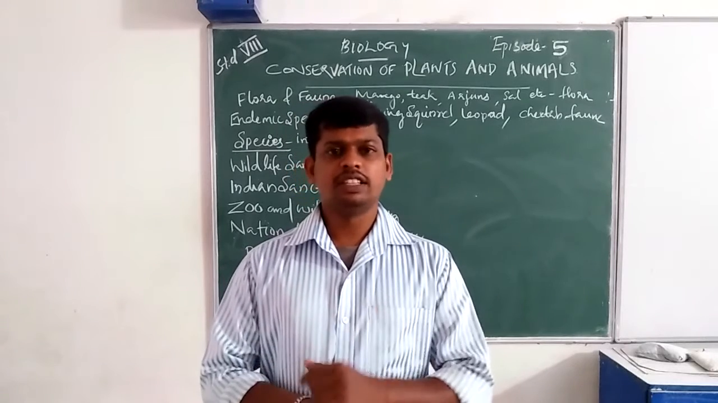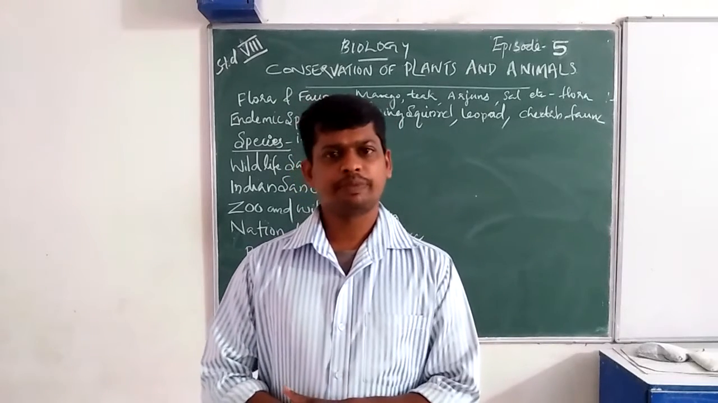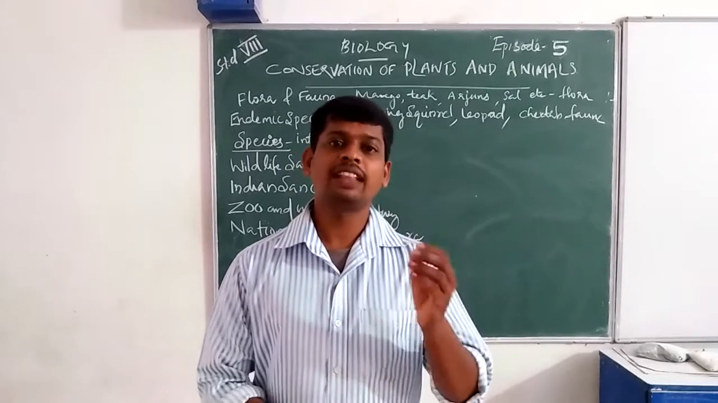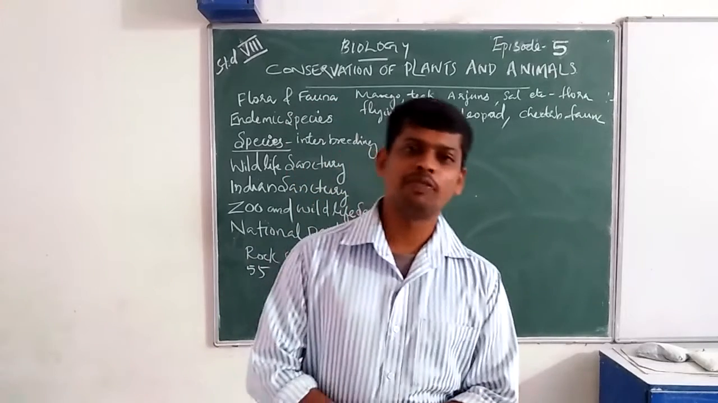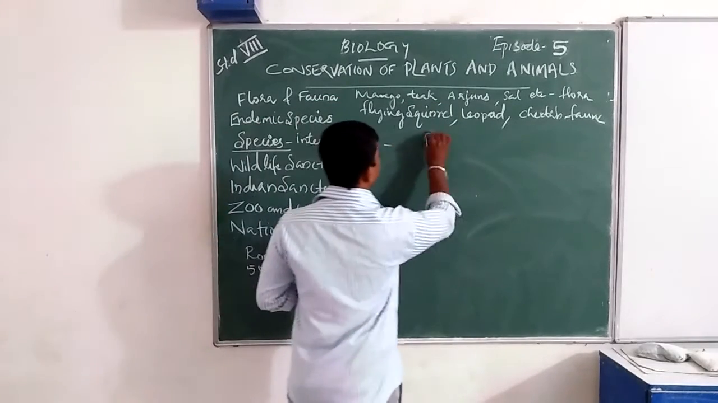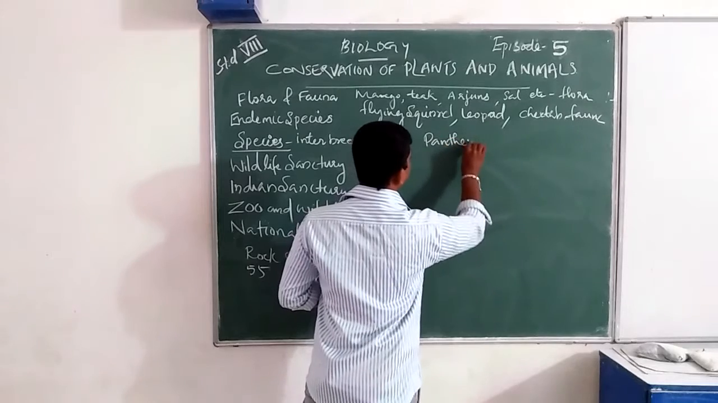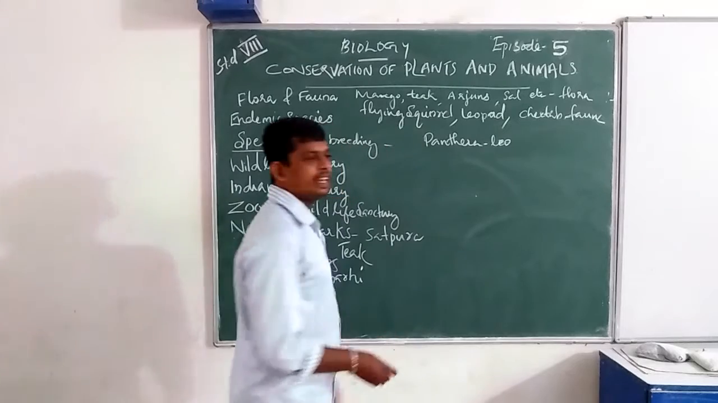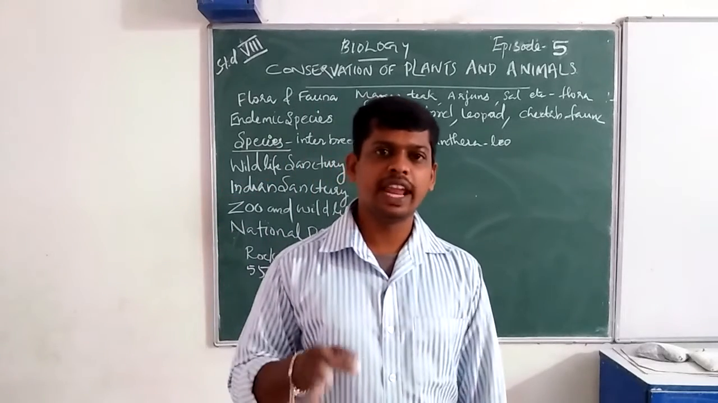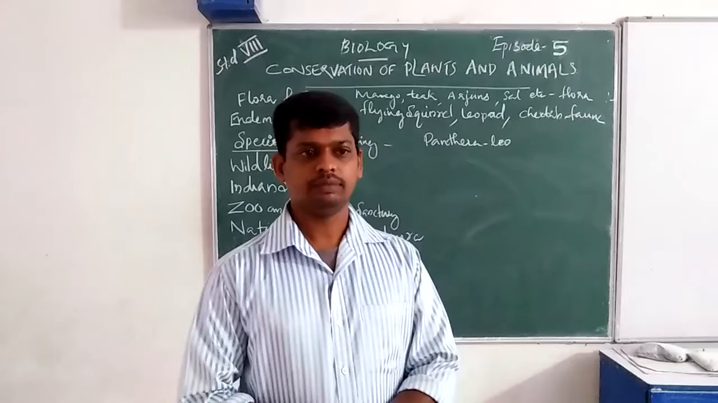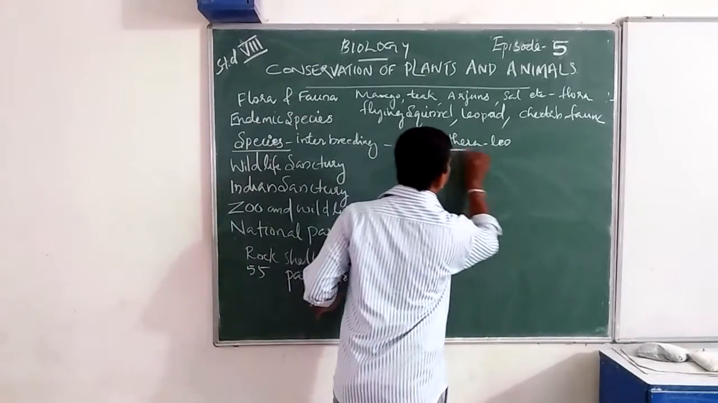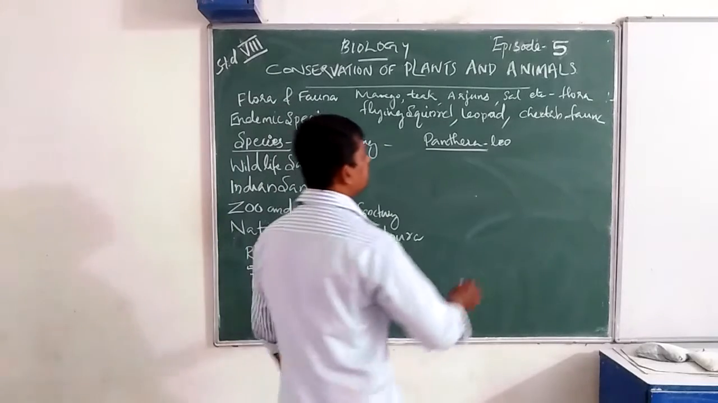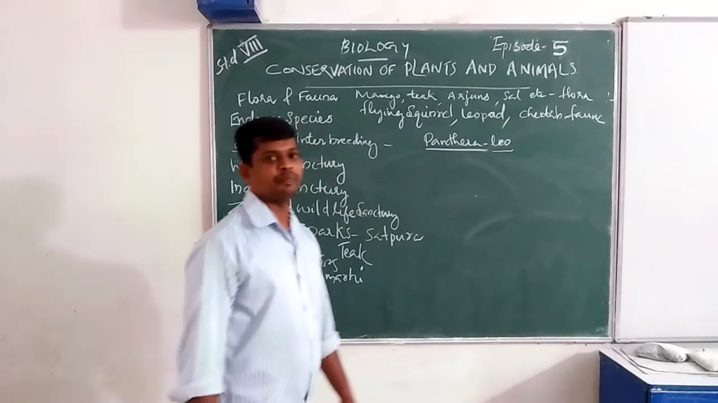Okay, the first example: what is the scientific name of lion? Panthera leo, that is the scientific name of lion. Look, Panthera is the generic name, and leo is the species name.